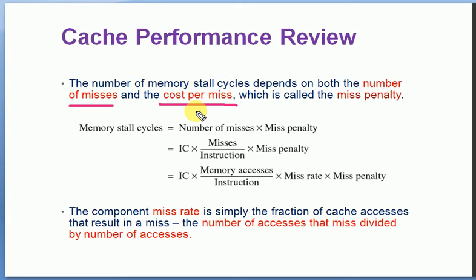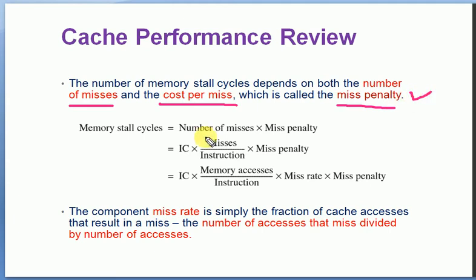If you have 10 misses, the cost for each miss will also be considered for evaluating the stall cycles. The extra cost for each cache miss is usually called the miss penalty.